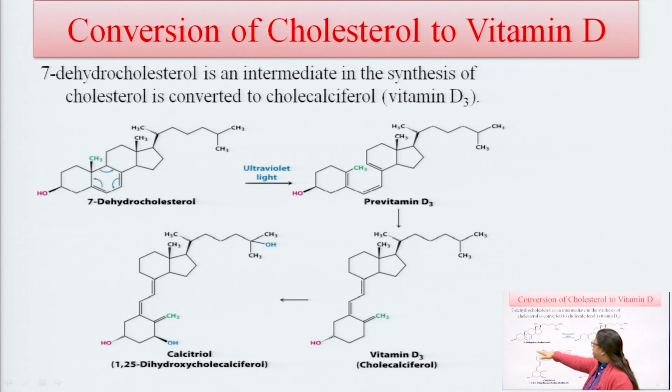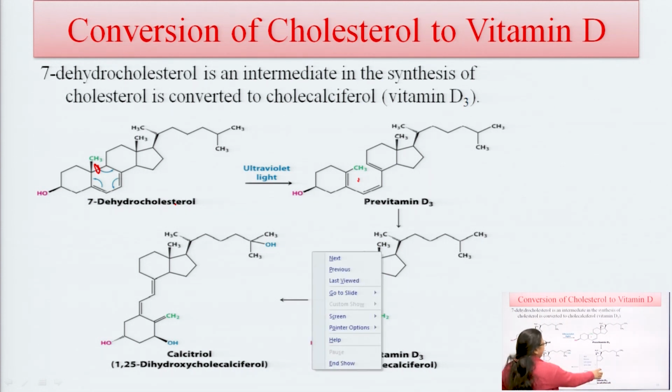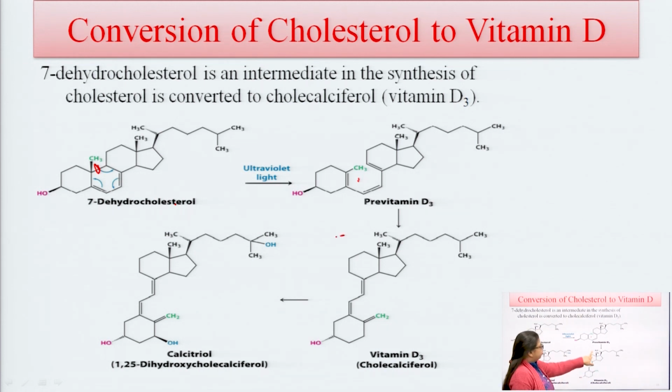In this reaction, when 7-dehydrocholesterol is reacted in UV light, it forms pre-vitamin D3. In pre-vitamin D3, there is just removal of this bond from this reaction, and a CH3 group is again present here. This pre-vitamin D3 is again converted into vitamin D3, cholecalciferol, and there is saturation of this 6-membered ring, and removal of this attachment of this ring, and there is one CH2 group present here.